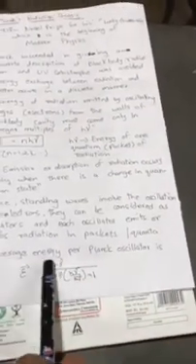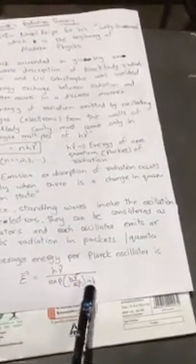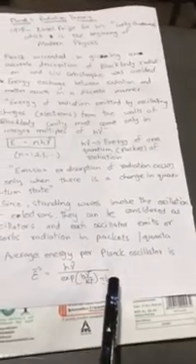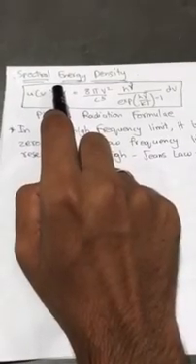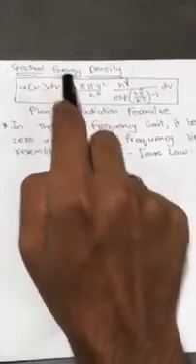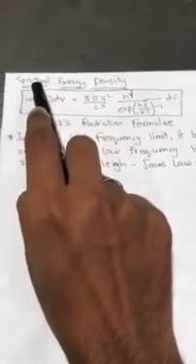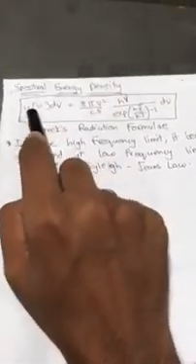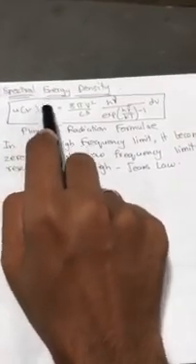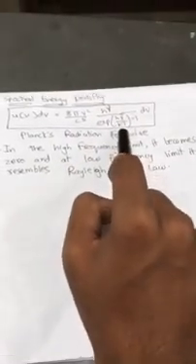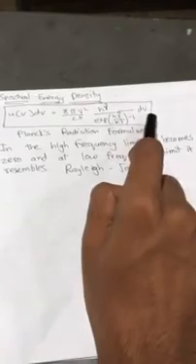By this we get a formula for the average energy per Planck oscillator, which is equal to h nu by exponential of h nu by kT minus 1. As we know the average energy per Planck's oscillator, here we get a term known as spectral energy density, where u(ν)dν equals 8πν² by c³ into h nu by exponential of h nu by kT minus 1 into dν.